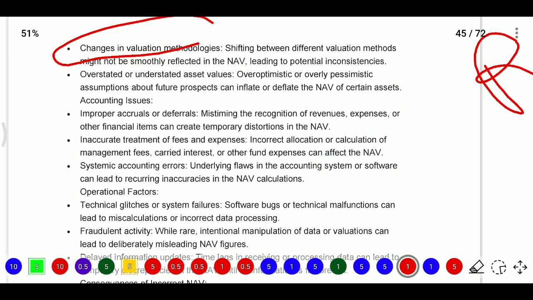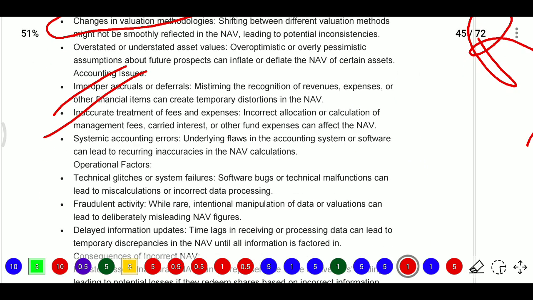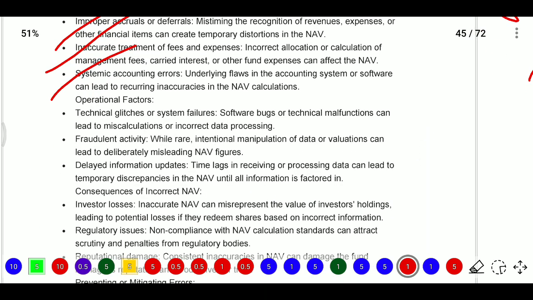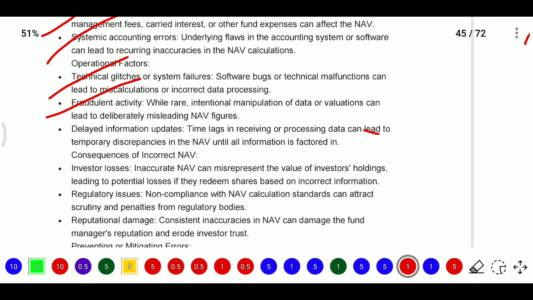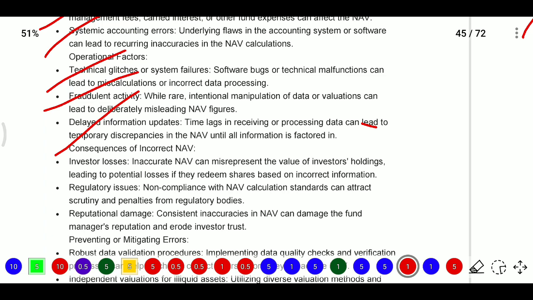That issue is also there, and improper or deferred, inaccurate treatment of fees and expenses. Whatever the fees and expenses are, they are not properly considered, or there are systematic accounting errors, or technical glitches or failures of systems, or fraudulent activities, manipulation of data. Then also delayed information updates, so updates are not made in time, and investor losses.